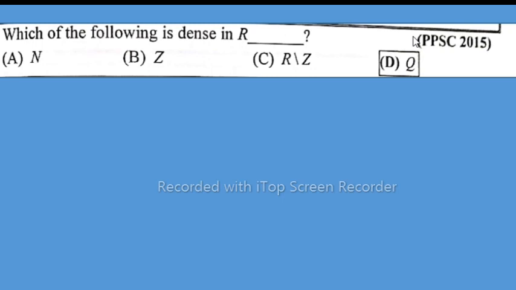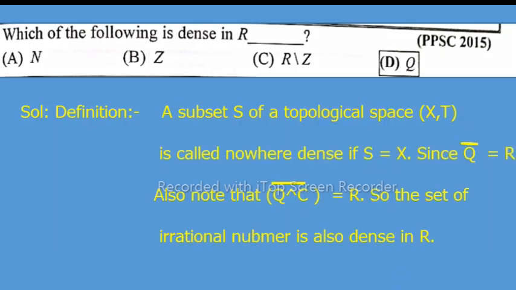In this lecture, I will solve Pakistan Public Service Commission 2015 MCQs, that is, which of the following is dense in R? Solution. By definition, a subset S of a topological space (X, τ) is called dense if the closure of S is equal to X. Since the closure of Q is equal to R, also note that the closure of Q^c is equal to R, so the set of irrational numbers is also dense in R. So option D is correct.